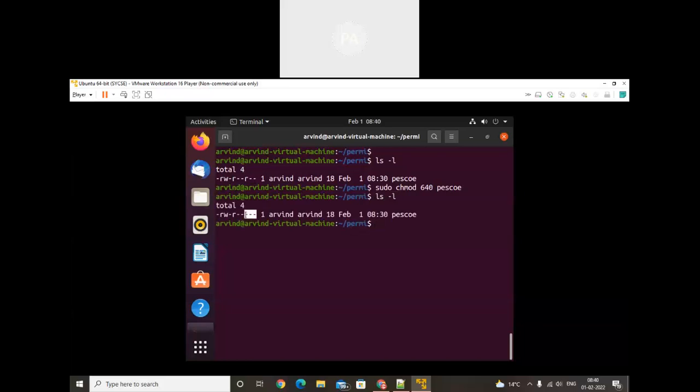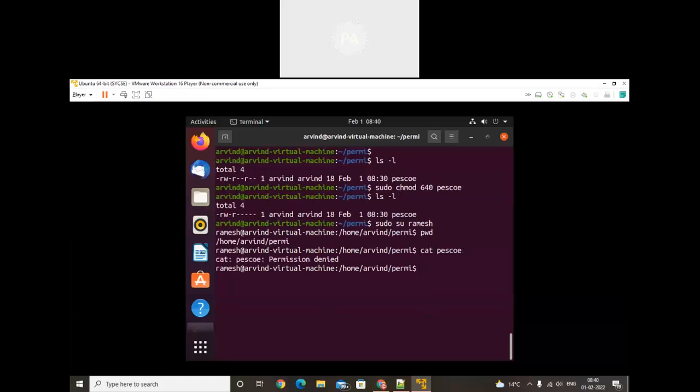Now can I read that file by using another user? sudo su Ramesh. It has entered inside the present working directory. So now we'll read that file, cat. Other user, other than Arvind who is the owner of that particular file. If I create a file as SYCAC, the owner will be SYCAC. If I create it as Ramesh, Ramesh will be the owner. So the owner has different permission, the group owner has different permissions, and other has different permissions. Right now I'm not able to read that file. Why? Because the other user doesn't have permission.